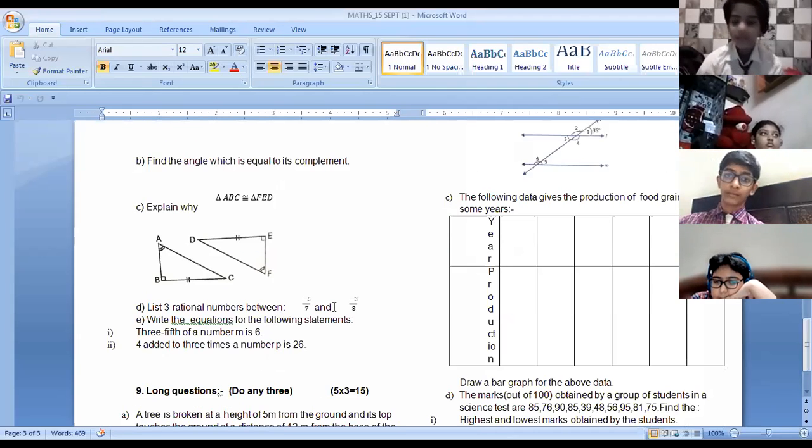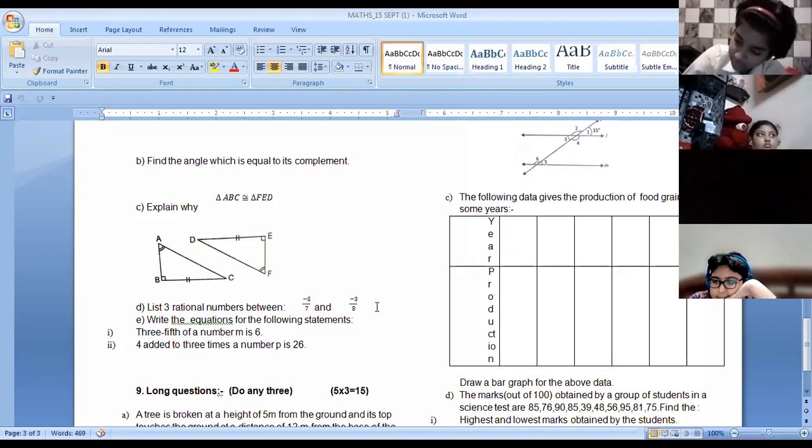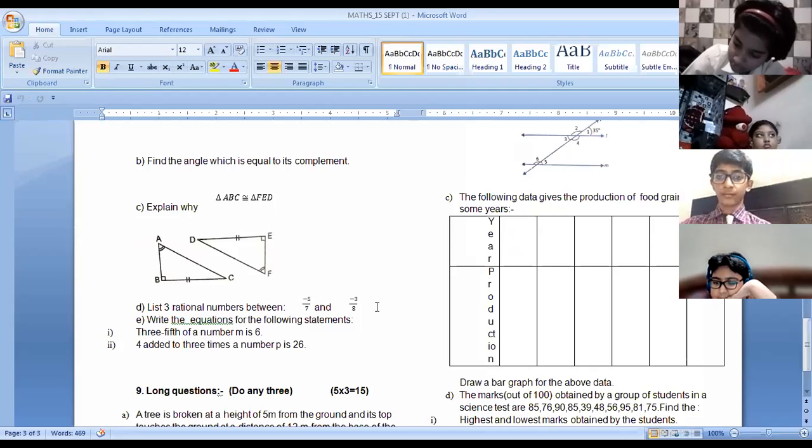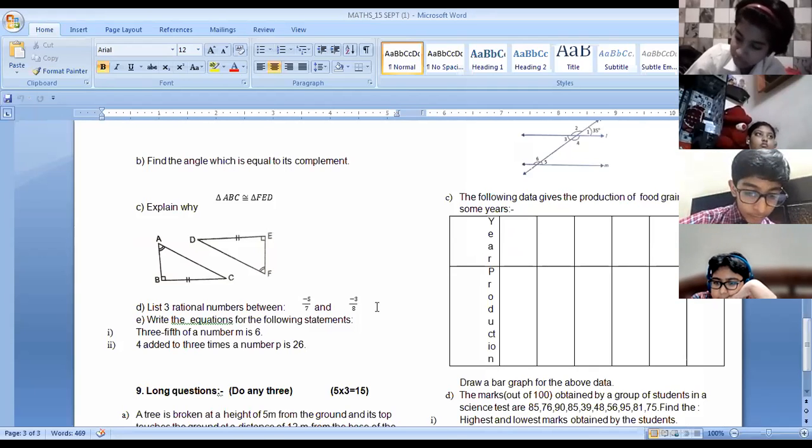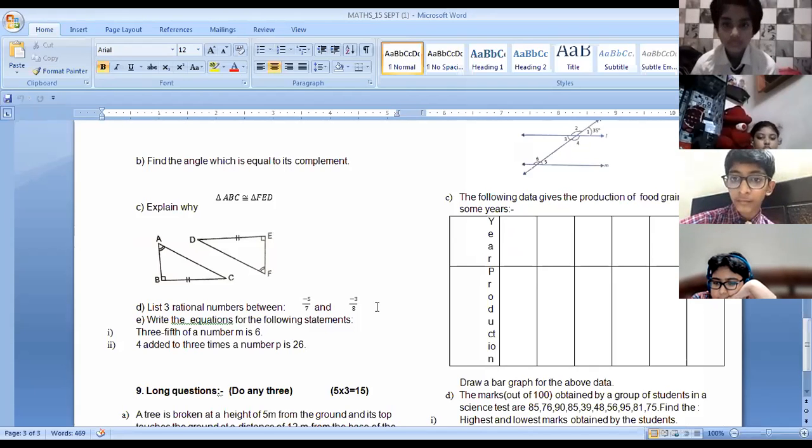Now the three rational numbers between -5/7 and -3/8. Three rational numbers. 22, 20, 24. 479 upon 560. -39 upon 56.